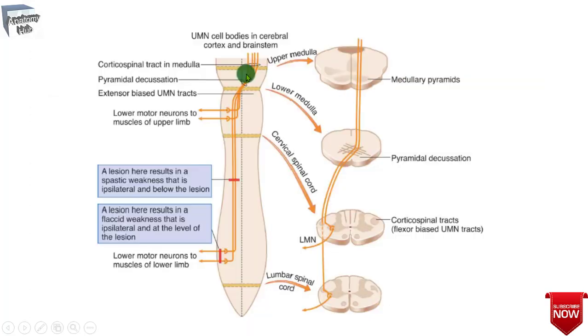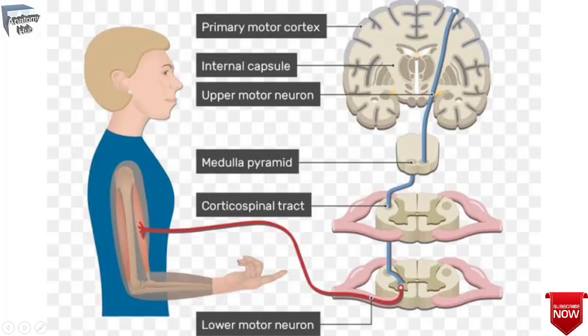Then they descend downward and decussate to each other, mainly in the lower medulla. 80 to 90% of the corticospinal fibers cross at the decussation of the pyramids and continue in the contralateral spinal cord as the lateral corticospinal tract. The lateral corticospinal tract descends the full length of the cord in the lateral part of the white matter of the spinal cord. As it descends, the axons leave the tract and enter the grey matter.